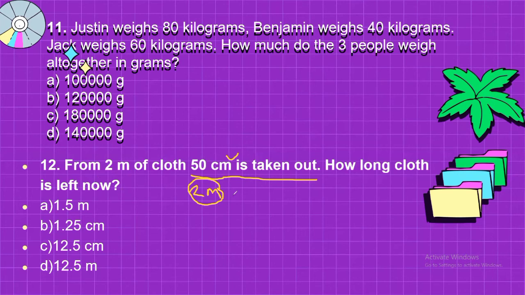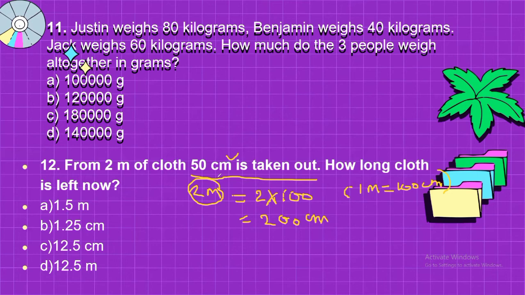So 2 meter is converted into centimeter by multiplying by 100. 2 multiply 100. Why 100? Because you know very well 1 meter is equal to 100 centimeter. So you need to convert meter into centimeter by multiplying by 100. So this will be 200 centimeter, meaning the total length of the cloth is 200 centimeter.